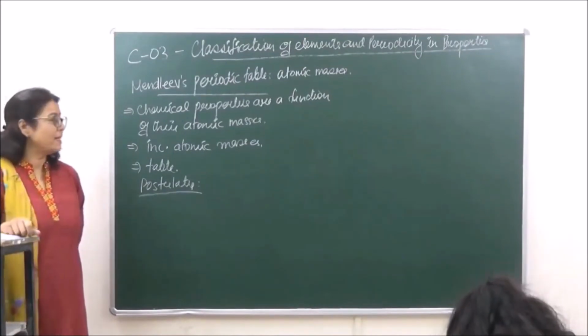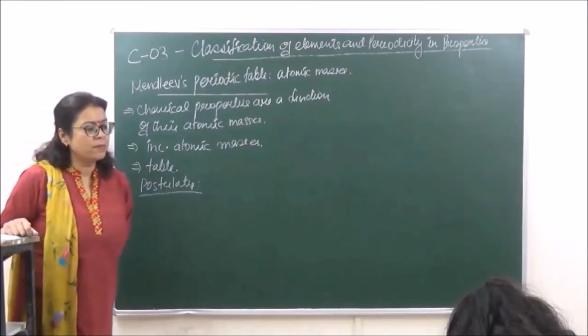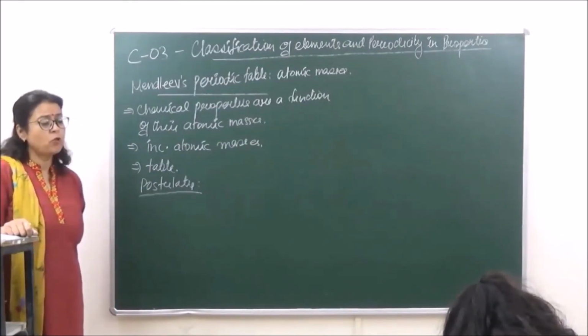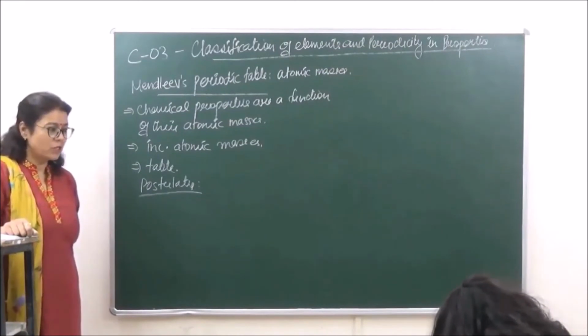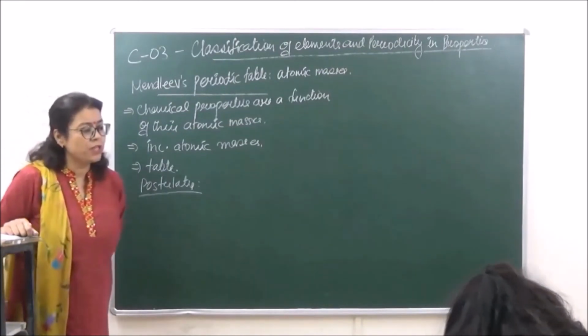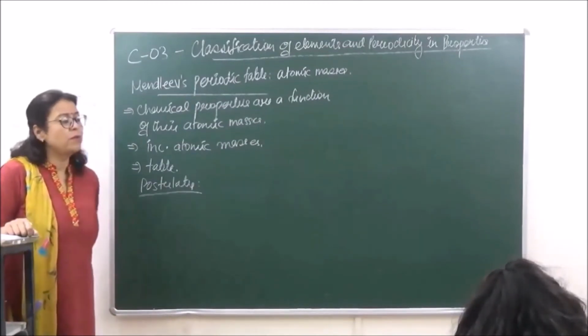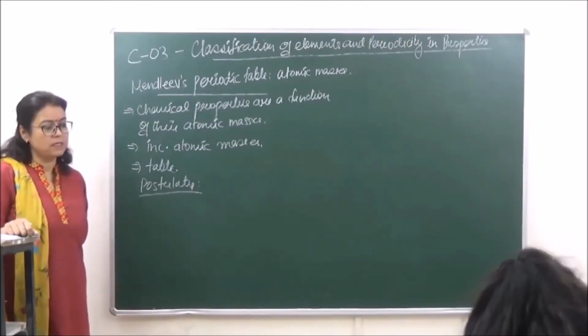So during Mendeleev's periodic table, there were many elements which were not discovered. So Mendeleev kept those places empty, suggesting that there were many elements which were yet to be discovered and could be placed in those particular spaces.